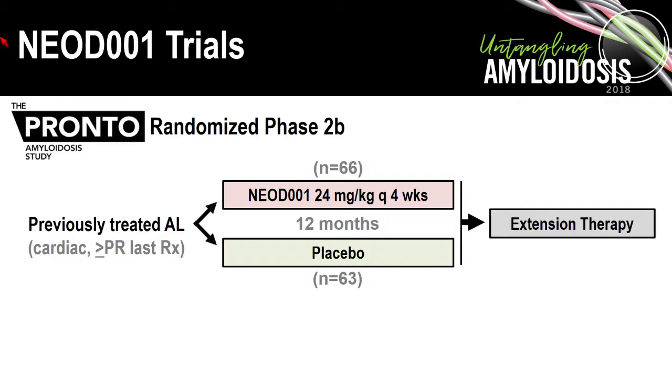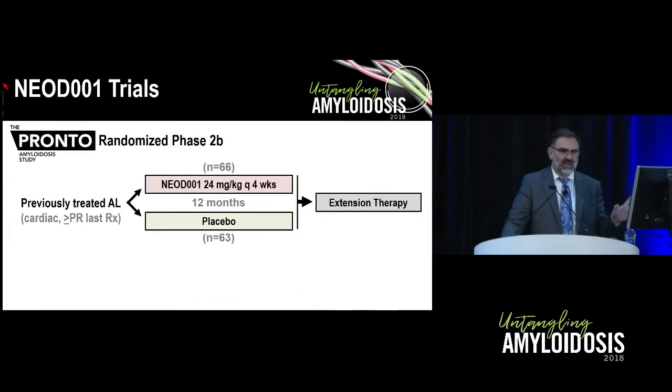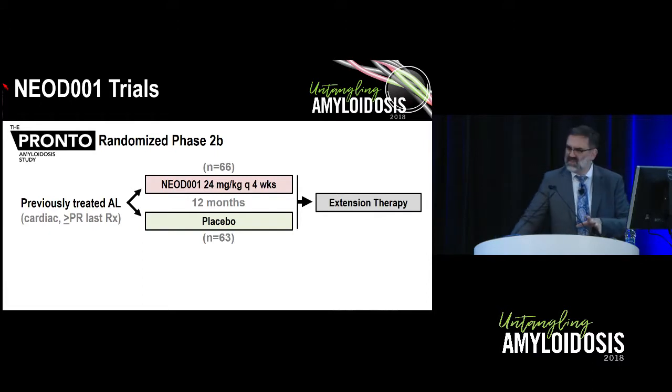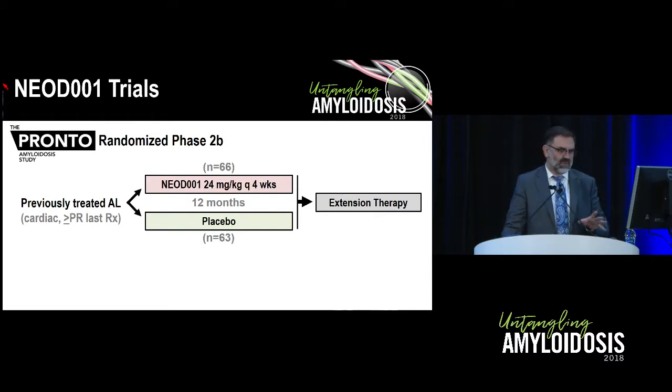These are previously treated AL patients who had cardiac involvement, residual cardiac involvement, and who had had at least a partial response to last therapy and were not going to be getting additional therapy at the present time. Patients were randomized to a year of either NAOD-001, 24 milligrams per kilogram every 4 weeks, or placebo, and then there was extension therapy permitted after that.